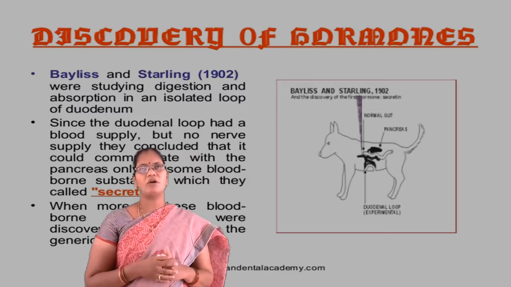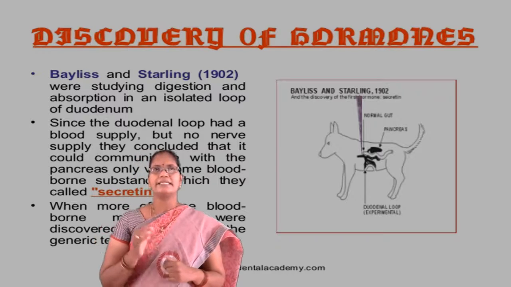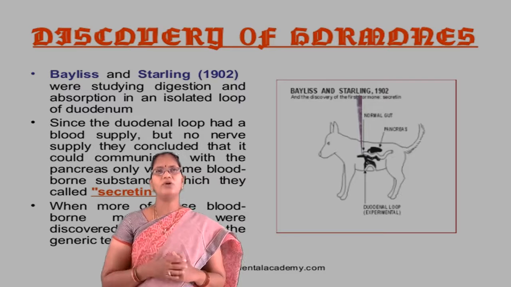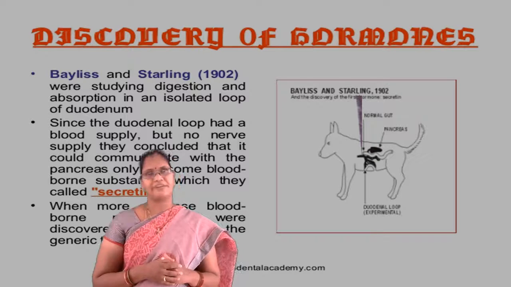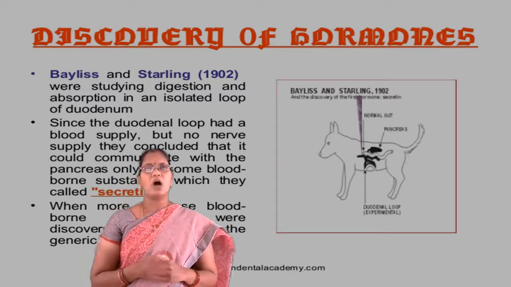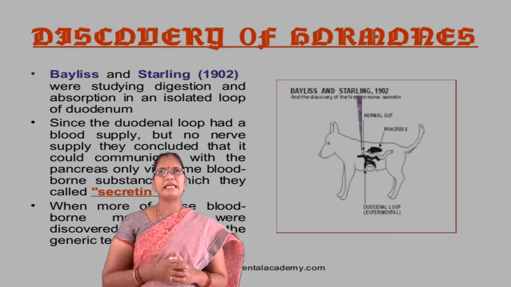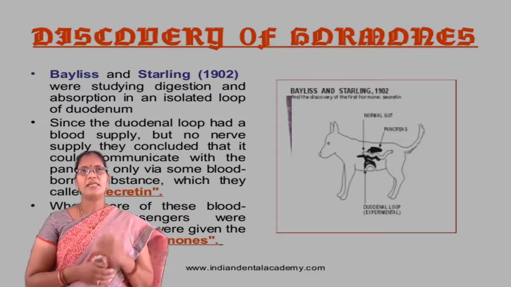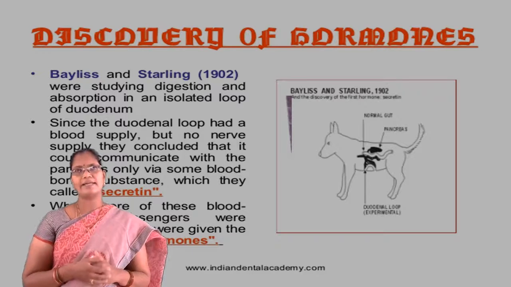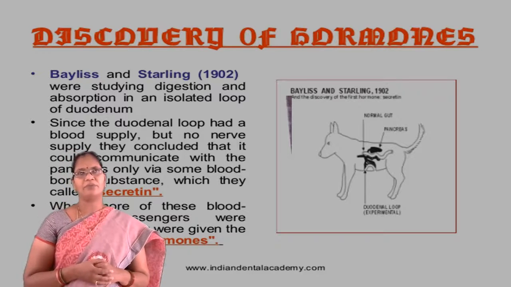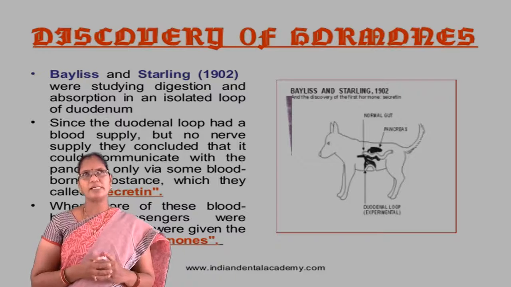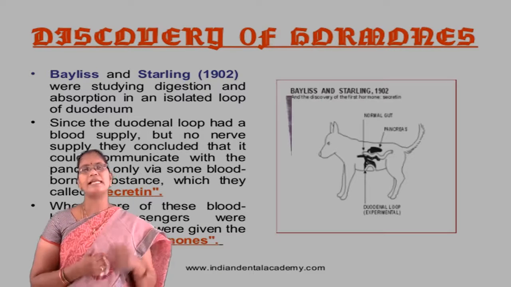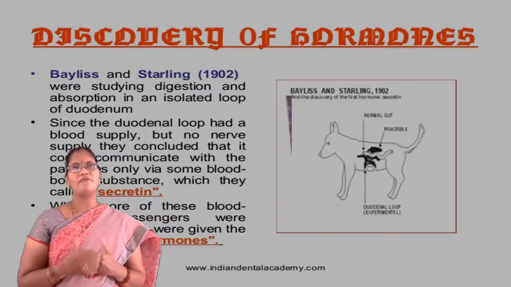So, discovery of hormones. Bayliss and Starling in 1902 discovered the first hormone, which was secretin. They were studying digestion and absorption in an isolated loop of duodenum.